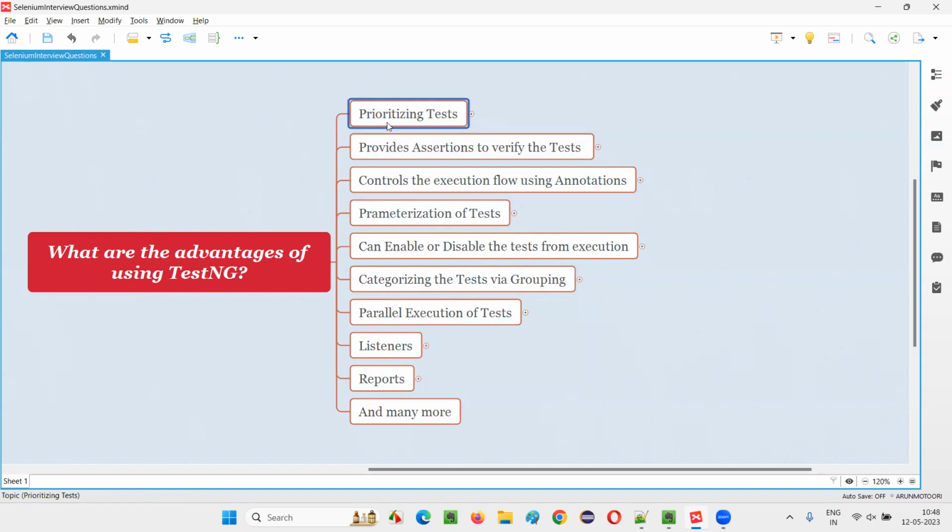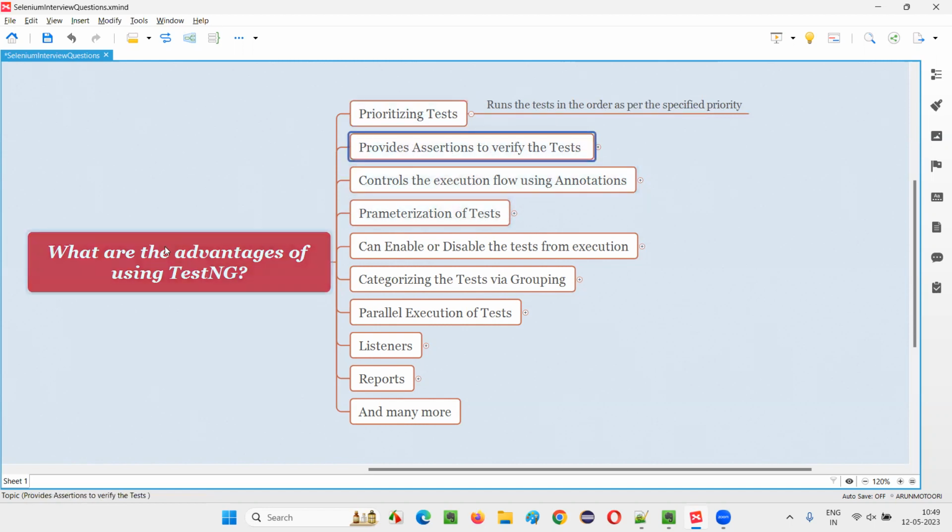First one, prioritizing the tests. Using TestNG, we can prioritize the tests, where according to the specified priority, the tests will run in that order. So if there are 5 tests and you have provided different priorities to them, based on the priority provided, the tests will run in that particular order. This is possible with the help of TestNG.